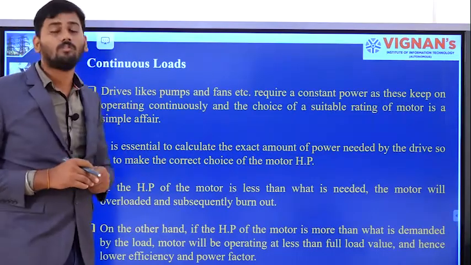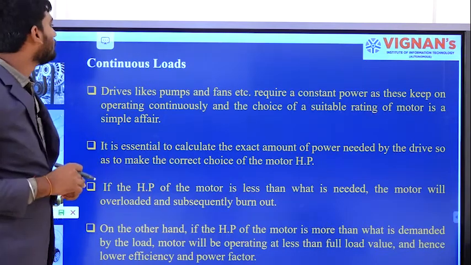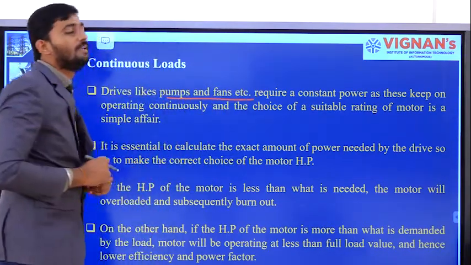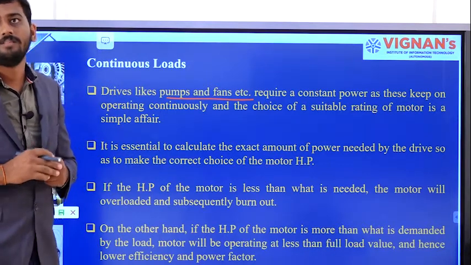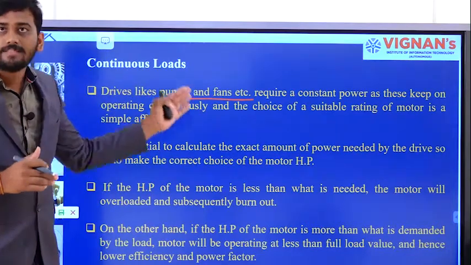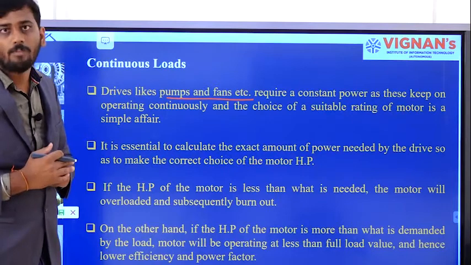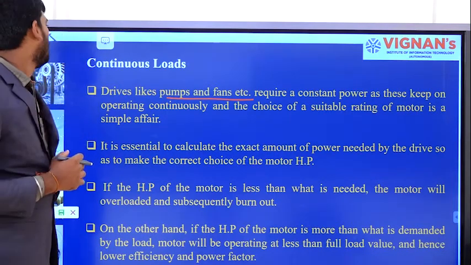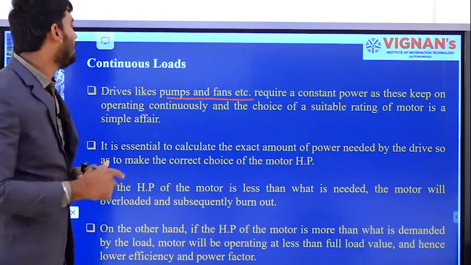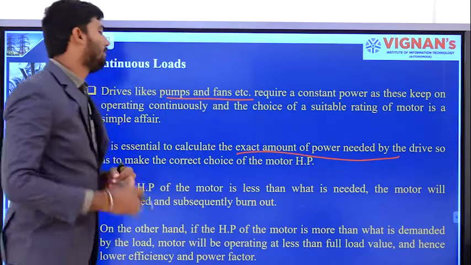Moving on to the continuous load. Under this continuous load, drivers like pumps and fans require constant power, and they will be drawing the same amount of power throughout their operation. So it is essential to estimate the amount of power needed by the motor.